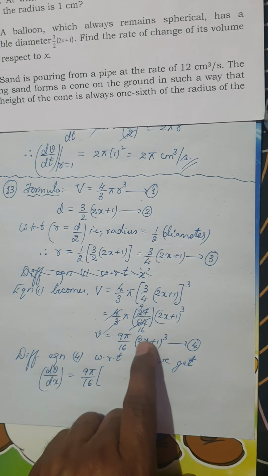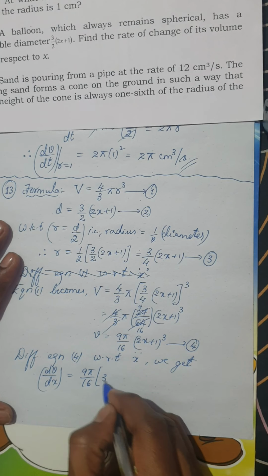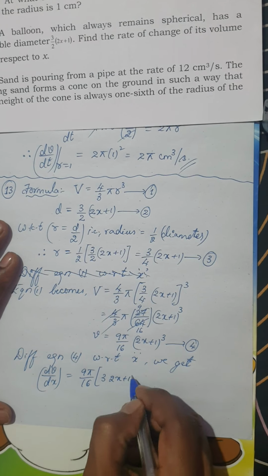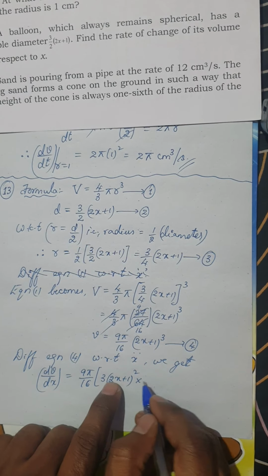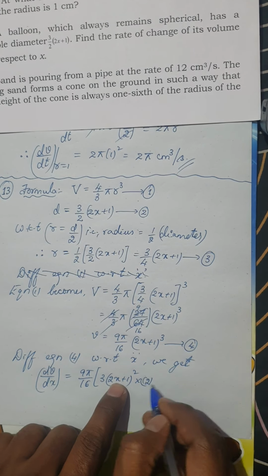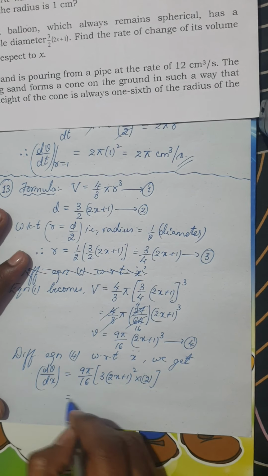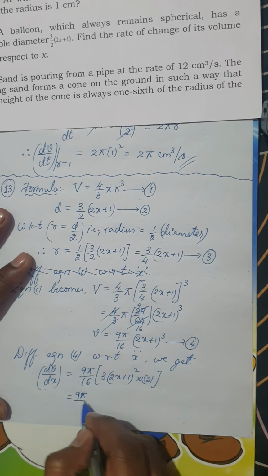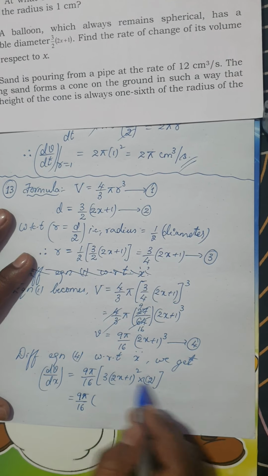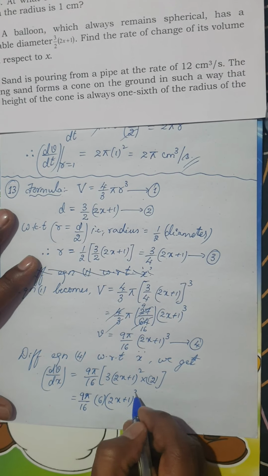Now this is of the form f of x cube. The derivative of f of x cube is 3 times f of x square into f dash. Now the derivative of 2x plus 1 is nothing but 2. So it is 9 pi by 16 into 3 twos, which is 6, into 2x plus 1 whole cube.